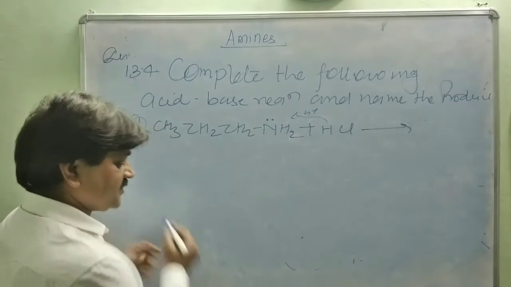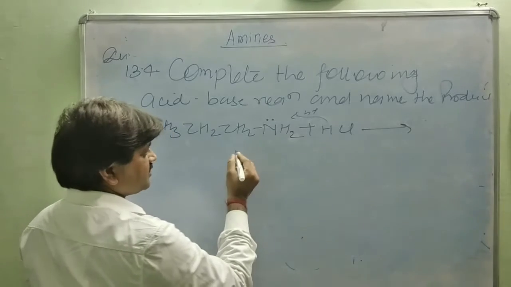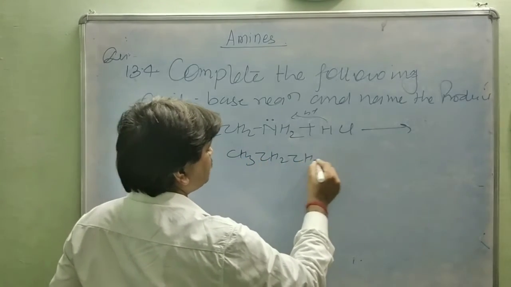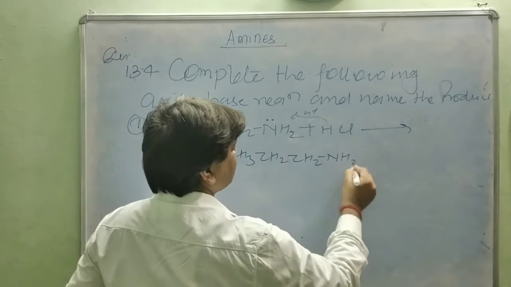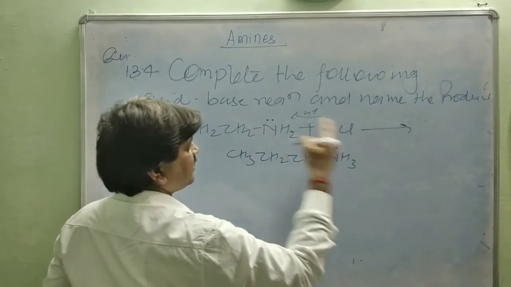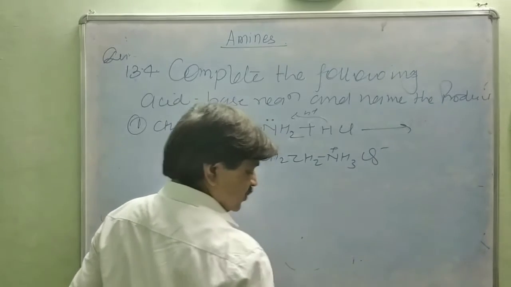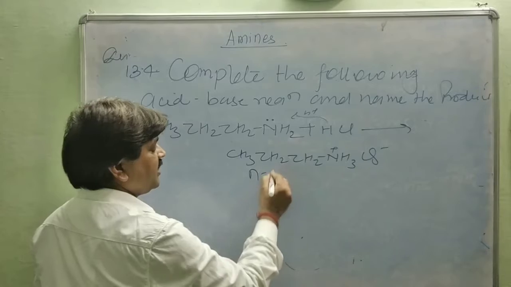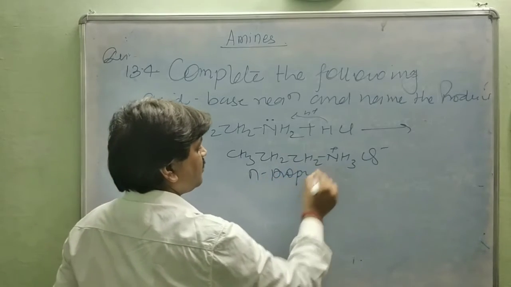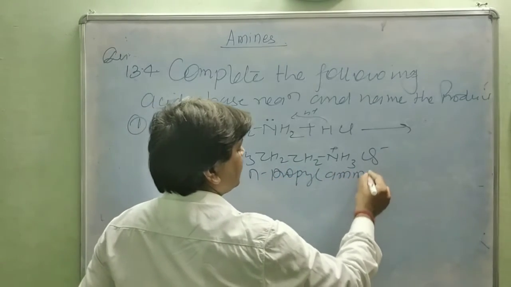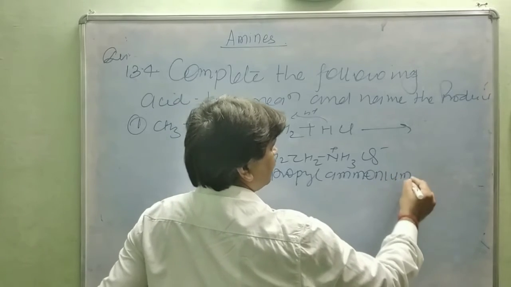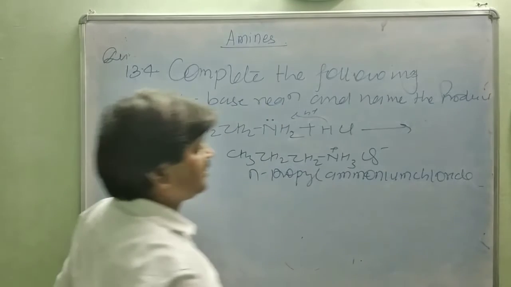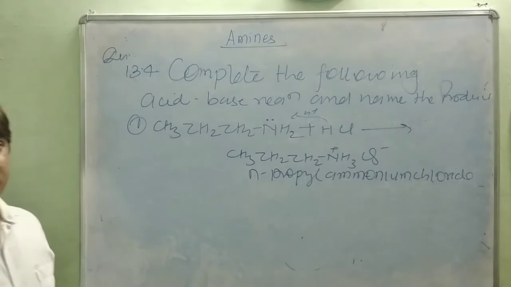The product is CH3CH2CH2NH3 plus Cl minus. Why plus? Because H plus attacked the nitrogen. What is the name of this compound? N-propyl ammonium chloride. So this is the answer of the first question.